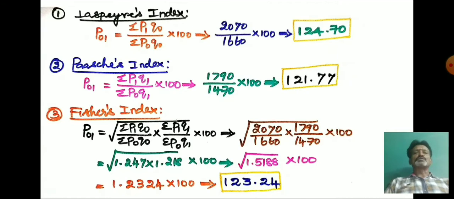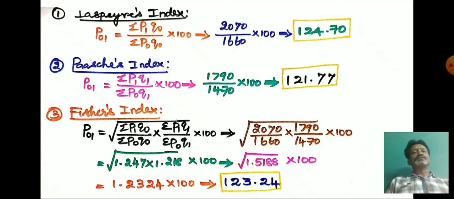So first you substitute the values in the Laspeyres formula. So Laspeyres formula is P01 equal to sigma P1 Q0 divided by sigma P0 Q0 into 100. So the sigma P1 Q0 value is equal to 2070 and sigma P0 Q0 value is equal to 1660. So now you can substitute the values, 2070 divided by 1660 into 100. So that is equal to 124.7. So this is the index number for Laspeyres.